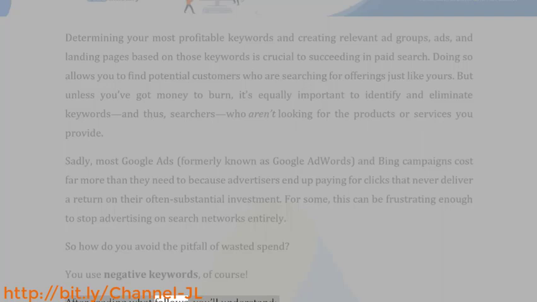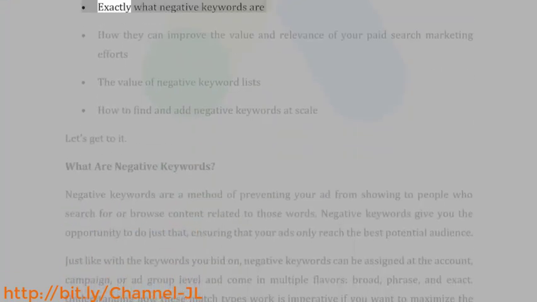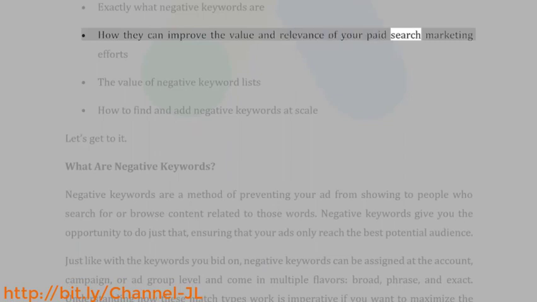After reading what follows, you'll understand exactly what negative keywords are, how they can improve the value and relevance of your paid search marketing efforts, the value of negative keyword lists, and how to find and add negative keywords at scale. Let's get to it. What are negative keywords?